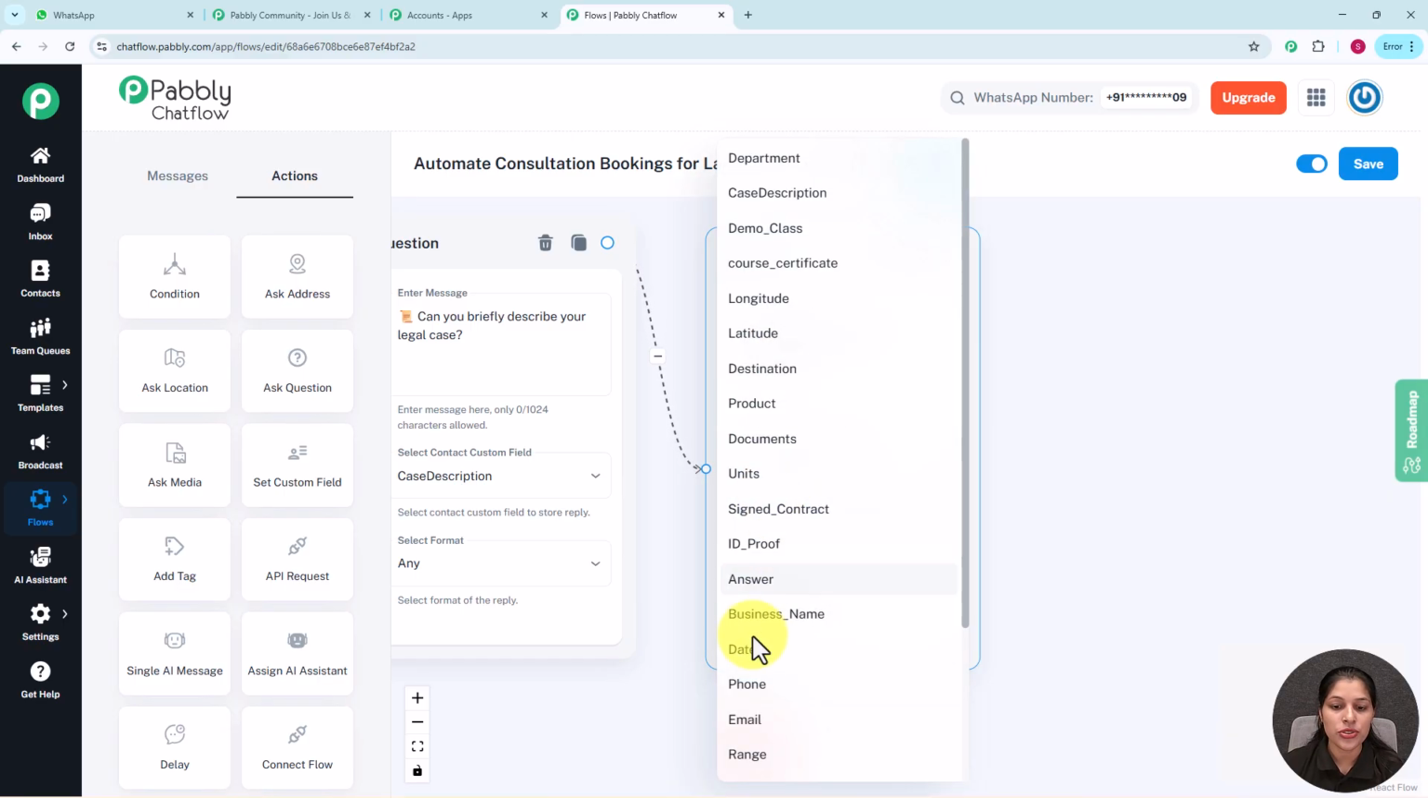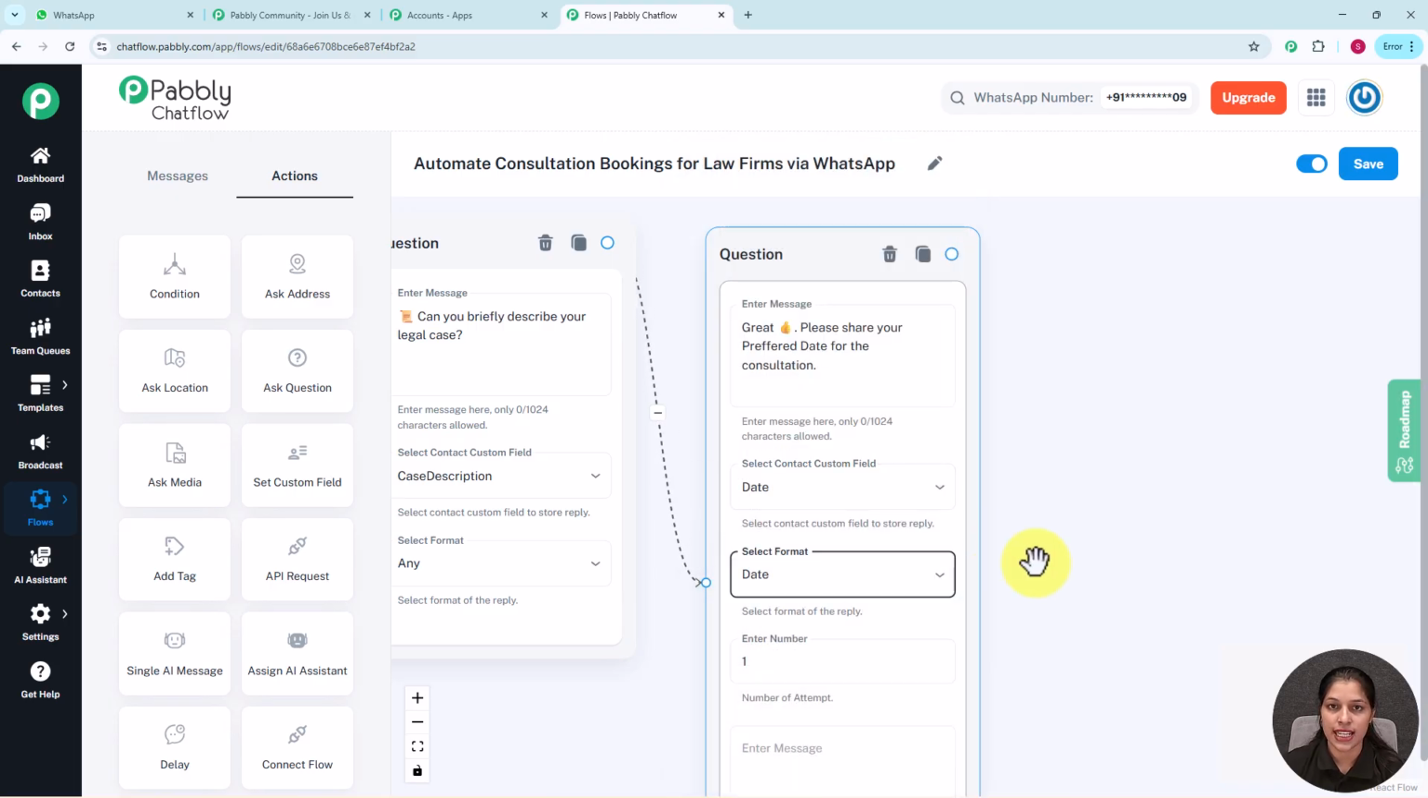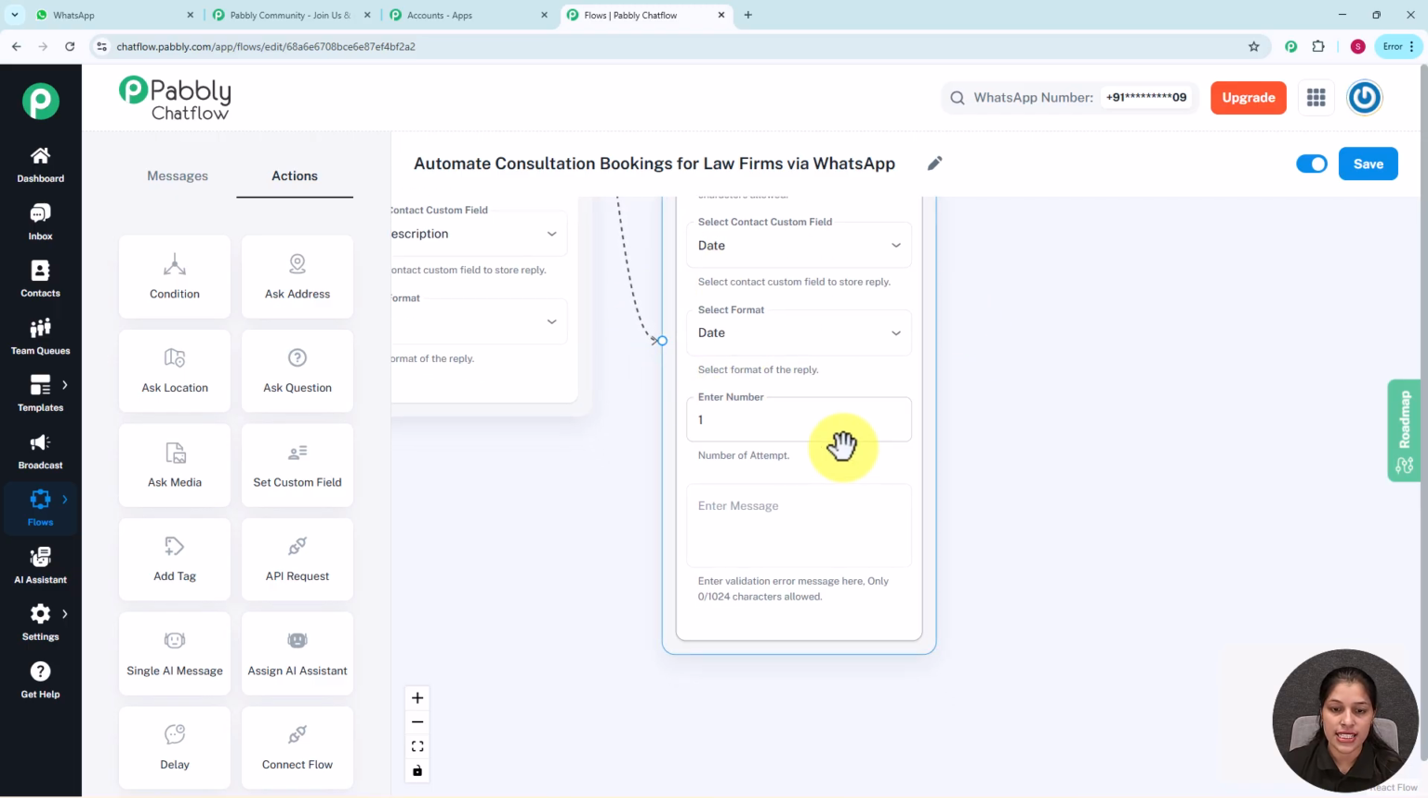Now I am going to select the contact custom field as date here, and the format I am going to select is date. And once you select the format as date, it will ask you to enter the number. So basically here it is asking you to enter the number of attempts you want to provide to your customer. And at last you can enter the validation message also.